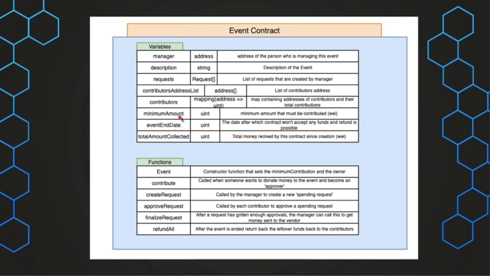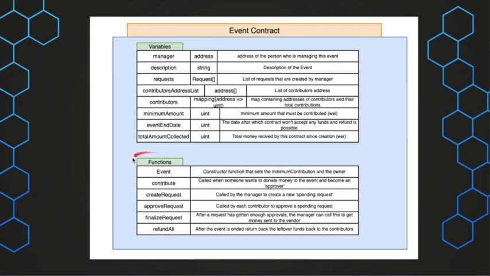Then there is the minimum amount variable that has to be contributed to become an approver or a validator in the event contract. Then there is the event end date, and this is the total amount collected by this contract since the creation of the contract.